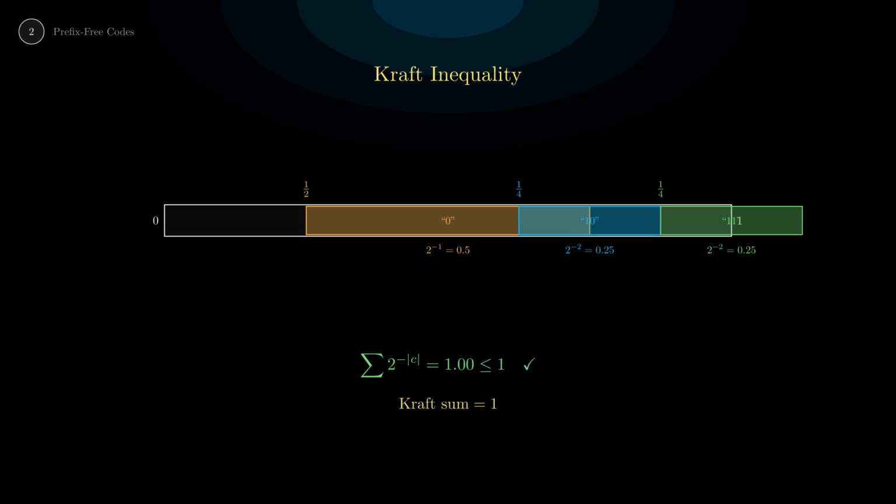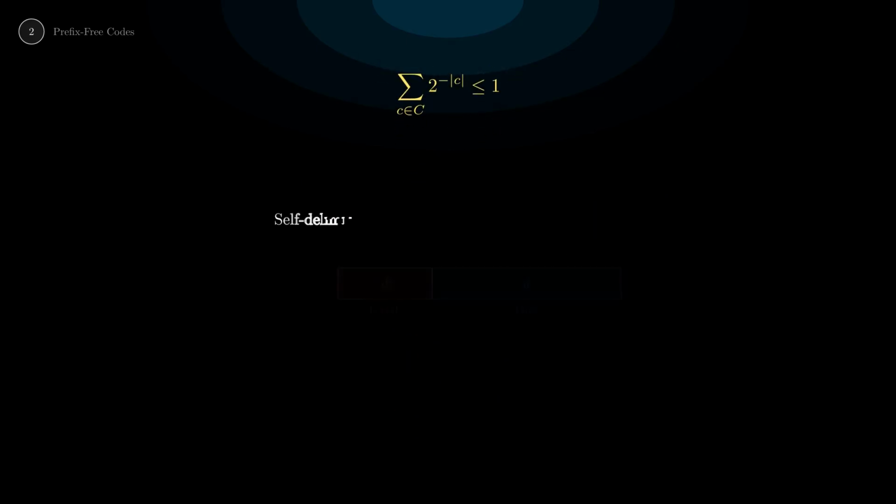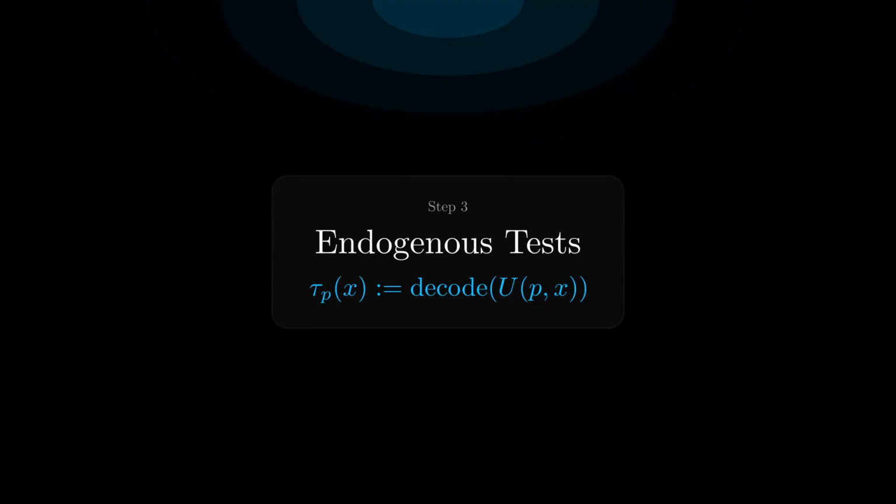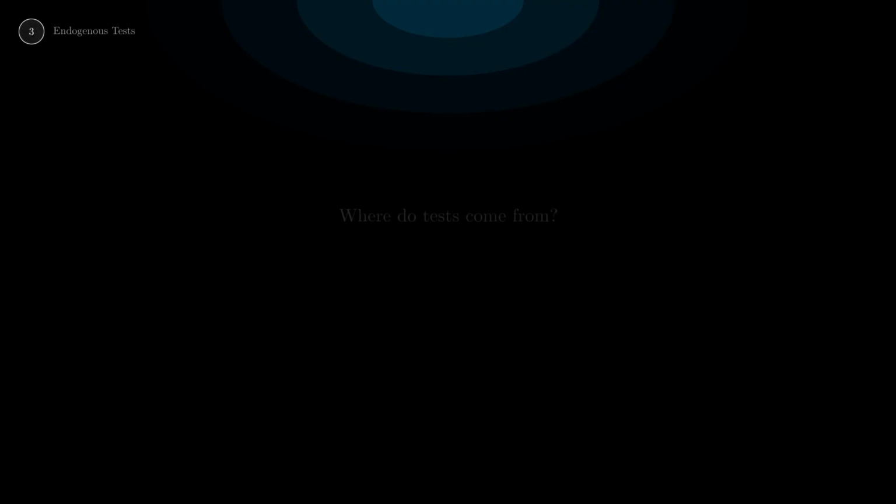Watch, we tile the unit interval. Each code word takes up a fraction. They tile perfectly. No overlap. The Kraft inequality holds. Self-delimiting syntax is the only way to have unambiguous parsing in a closed universe. Now we need tests, procedures that can distinguish one object from another. But remember, A0: no external input allowed. The tests must come from within the system.